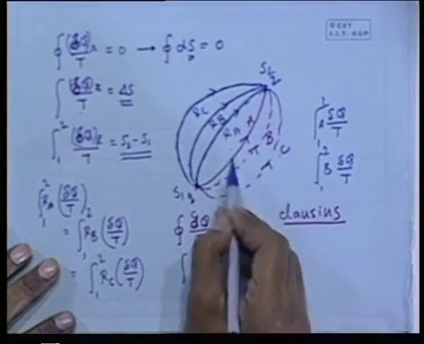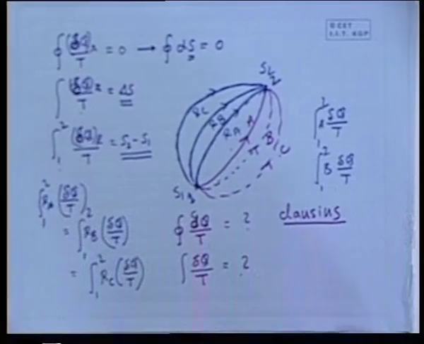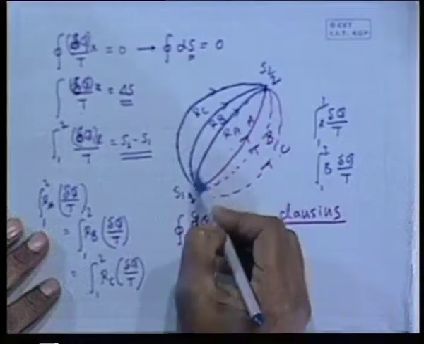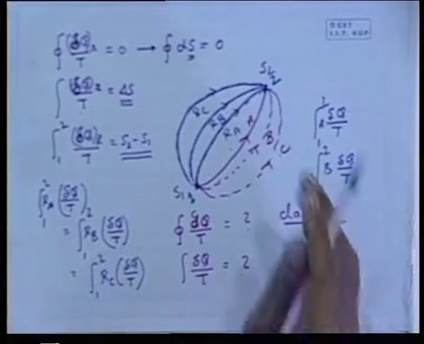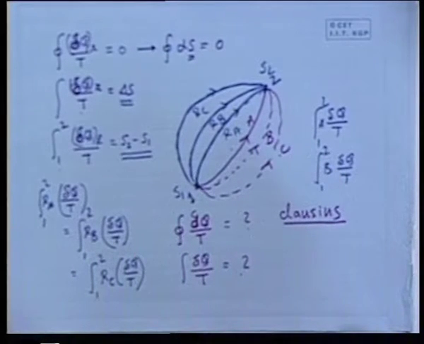But even the maximum value amongst all these conceivable natural processes should be less than the unique value rendered by all reversible processes connecting the two state points, which is defined as the change in entropy. That is uniquely specified by all reversible processes, whereas the integral del q by T connecting two state points varies from process to process if the processes are natural, but the maximum one is still less than the unique value specified by all reversible processes connecting these two state points.